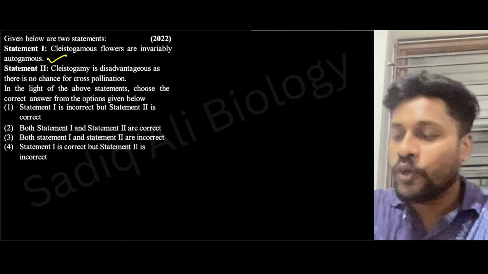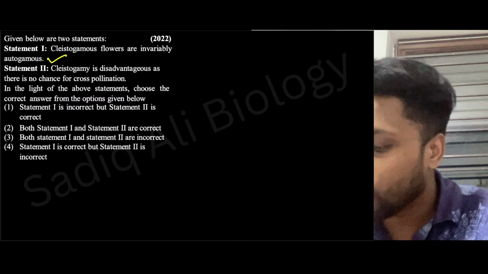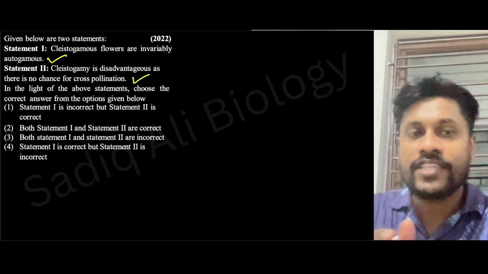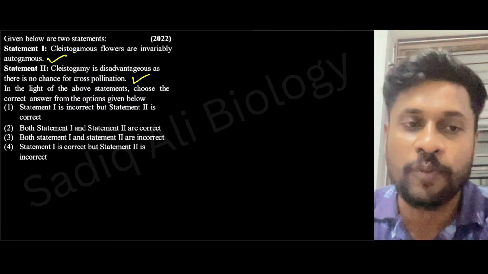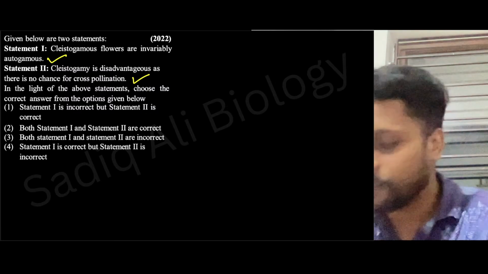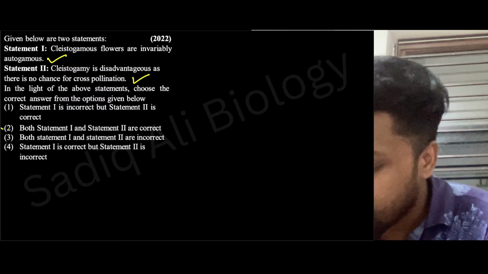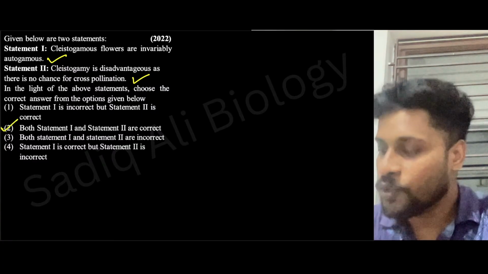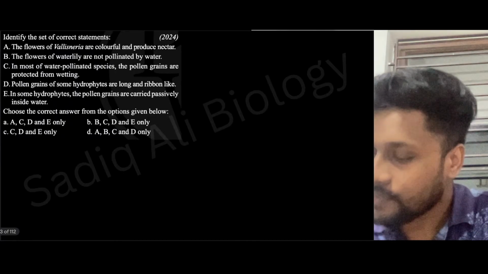So only autogamy will be possible. Statement two, cleistogamy is disadvantageous as there is no chance for cross-pollination, is also correct, because since the flowers are always closed, only autogamy is possible. Because of that, both statements are correct. Very good, guys. Let's move to the next question.